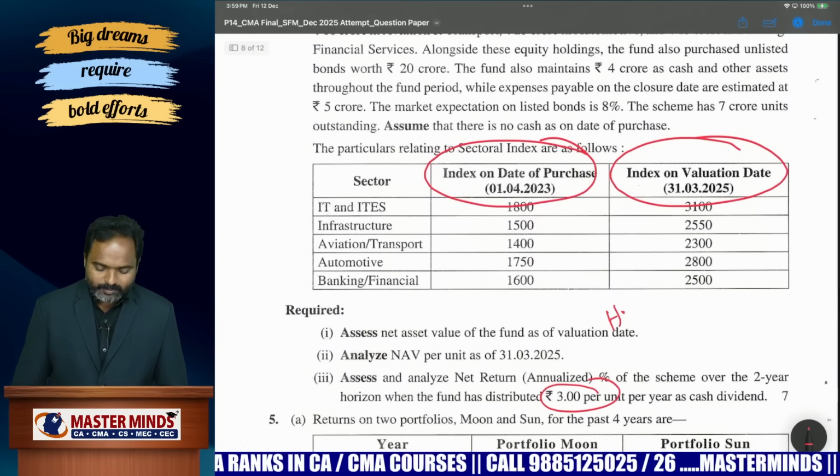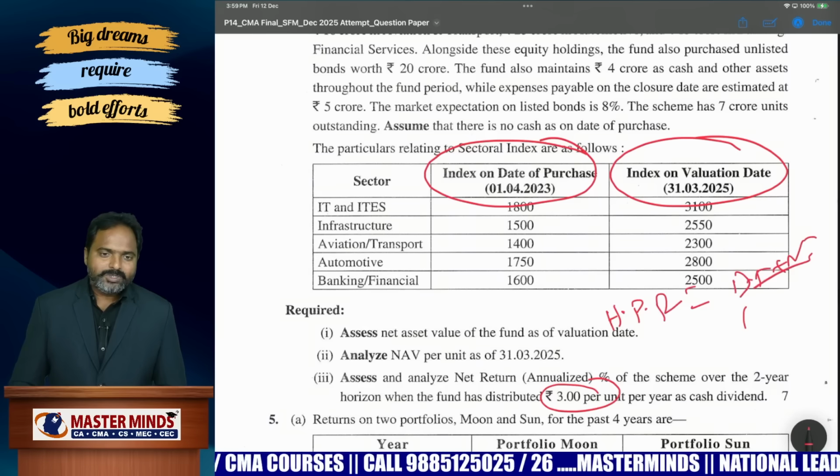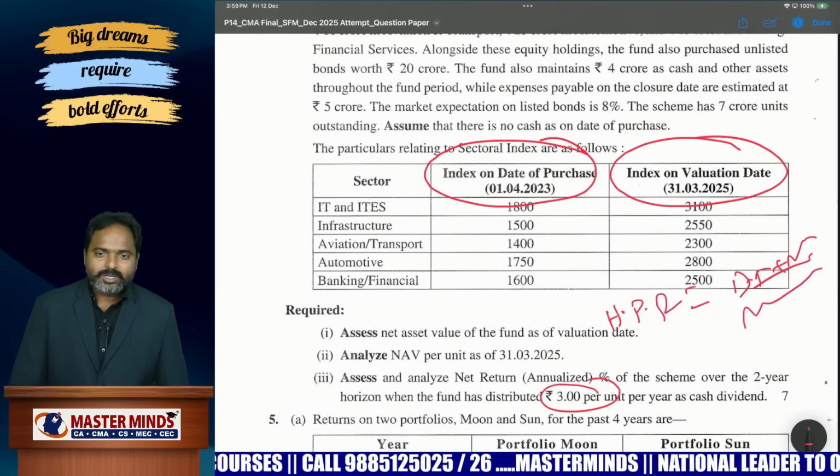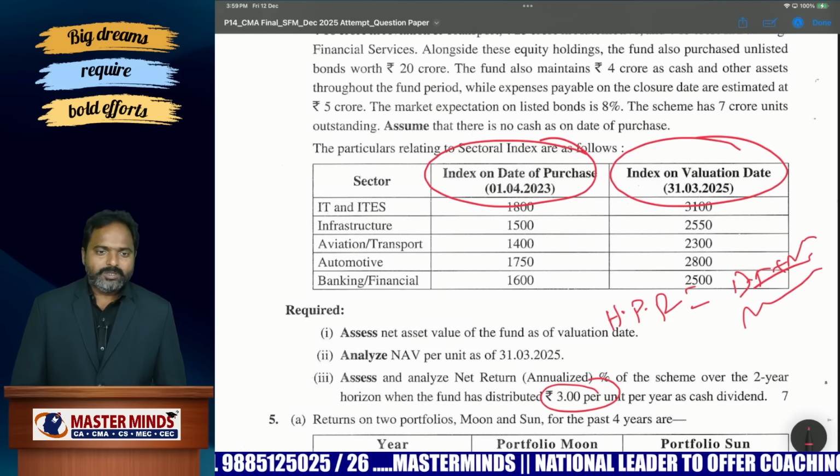So you know the holding period return formula, you have to calculate it. Dividend received plus NAV 1 minus NAV 0, divided by NAV 0, into 100. By using that formula you can calculate the rate of return for the 2 years holding period. Okay, that is very simple.